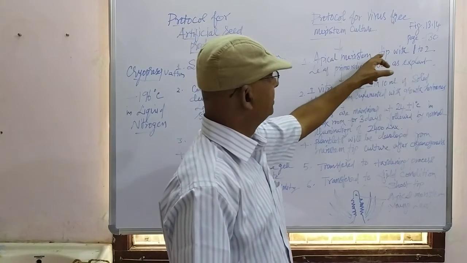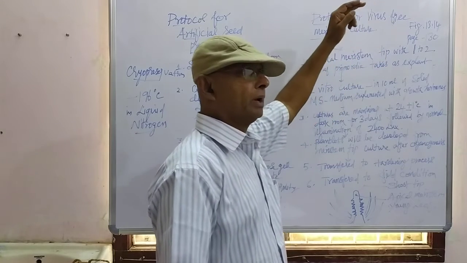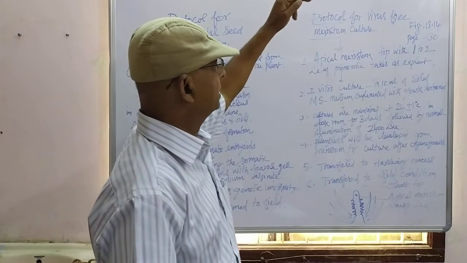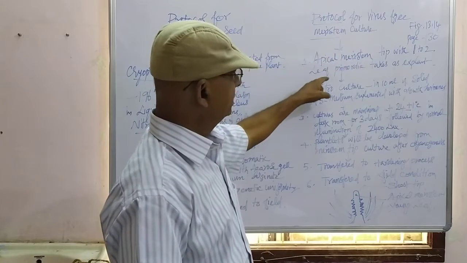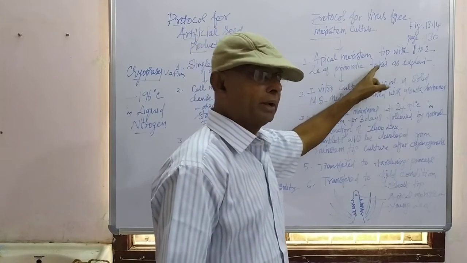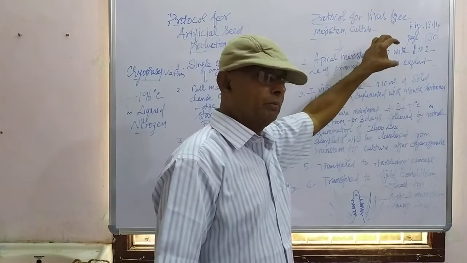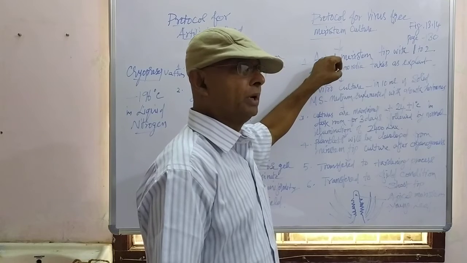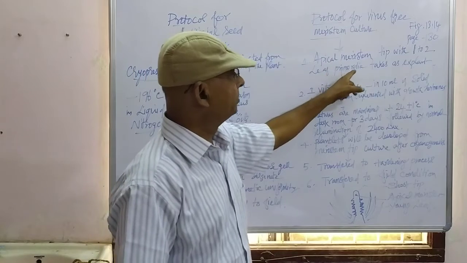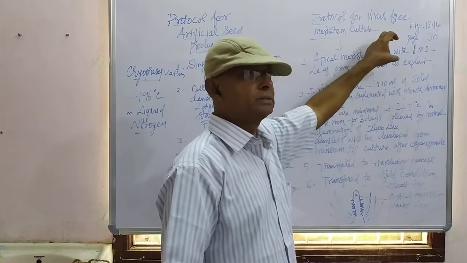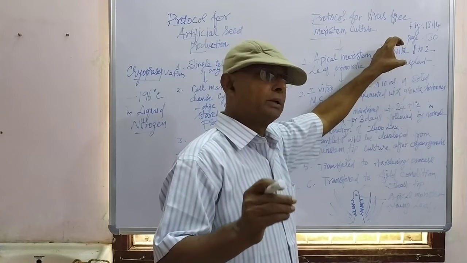First, apical meristem tip should be cut from any part of the plant. The tip of the shoot is removed, and that with leaf primordia is taken as the explant. Apical meristem tip with some of the leaf primordia. Leaf primordia means the very initial stage of the leaf. That is the explant. Already I told you the part of the plant used for plant tissue culture is considered as the explant.